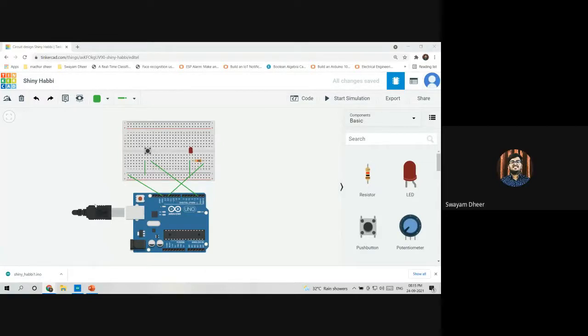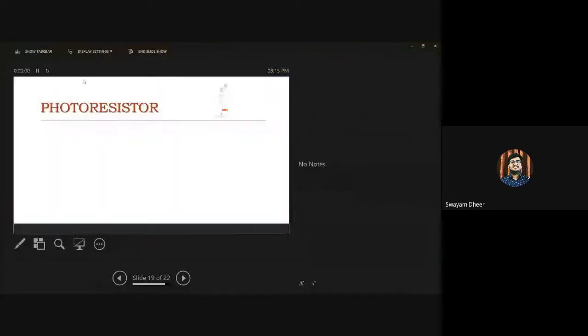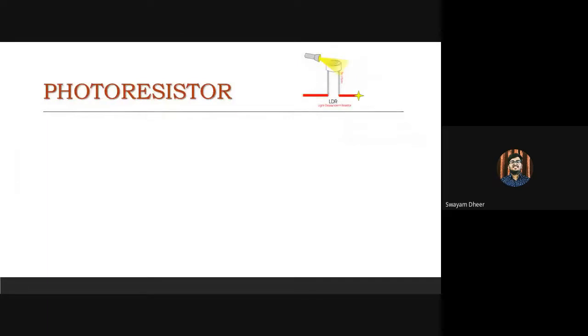Okay, so now we are done with this program. Now I'll go back to the PPT, and I'll tell you in brief about one other program. So has anyone here heard about a photoresistor? Yes. So can you tell what is it?